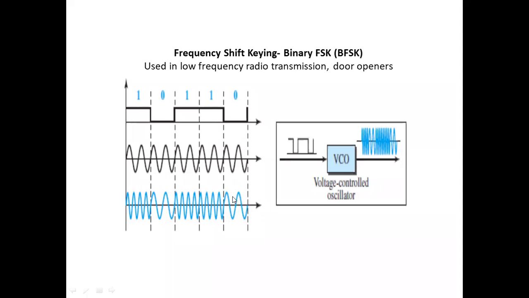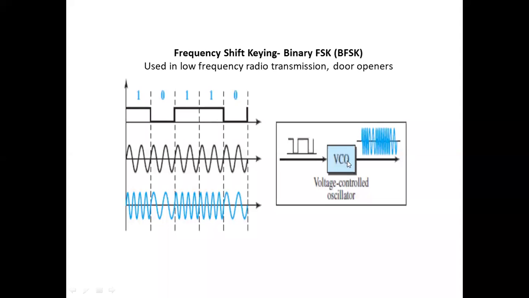So this is what is called frequency shift keying. You mean to say that here the digital bit pattern, whenever it gives the high signal, the frequency will be high. Low signal, the frequency will be low. This kind of frequency shifting is basically used when you have low frequency radio transmission channels. Door openers, while sensing the frequency level of that particular data, depend on it; in auto door openers also, frequency shift keying is used.